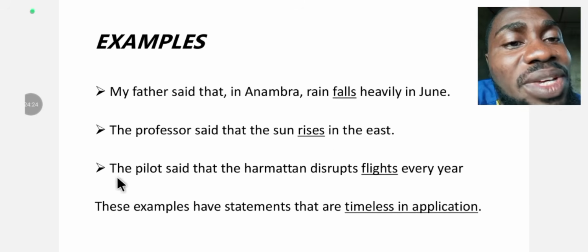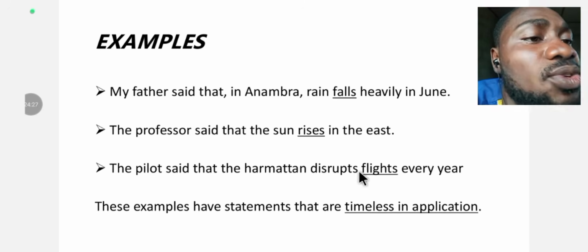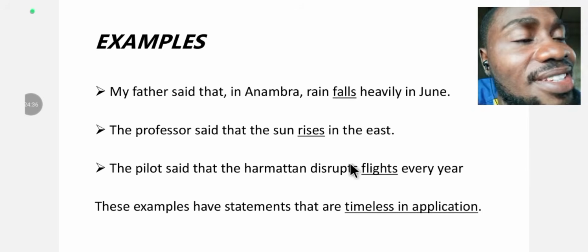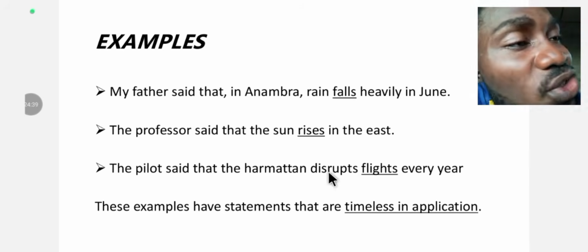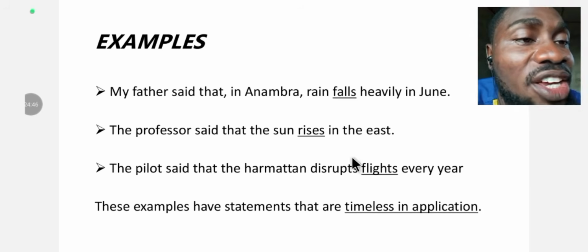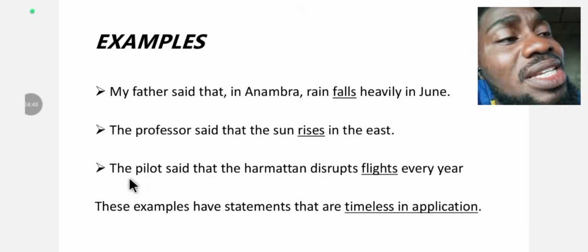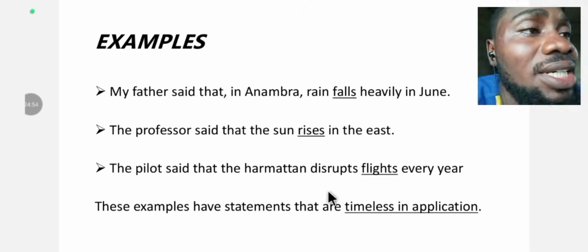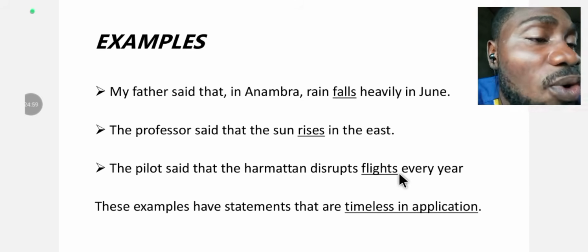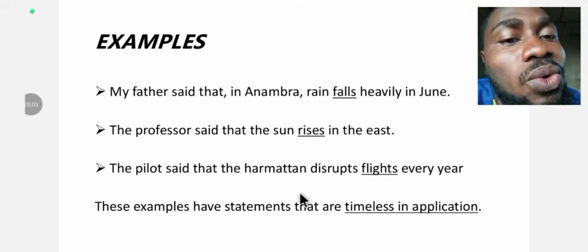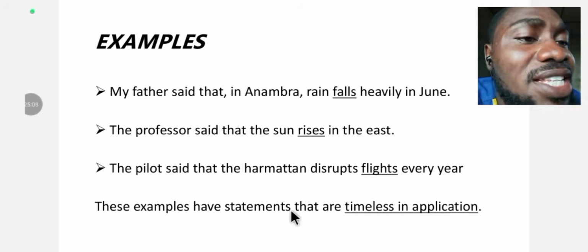The next example says, the pilot said that the harmattan disrupts flights every year. Disrupts is the present tense form used here, ending in S. Disrupt is a present form, but disrupts is the kind of form you use here to express a timeless statement. So this is correct. When the direct speech is reported in a present tense form of verb which ends in S, it's correct. Very common in narration. These examples have statements that are timeless in application.